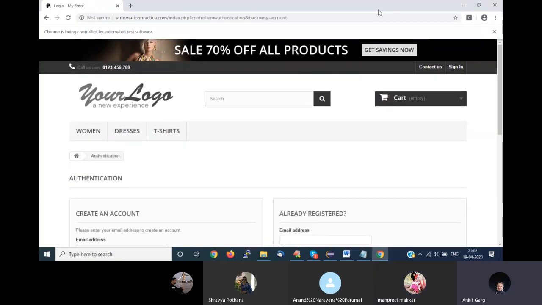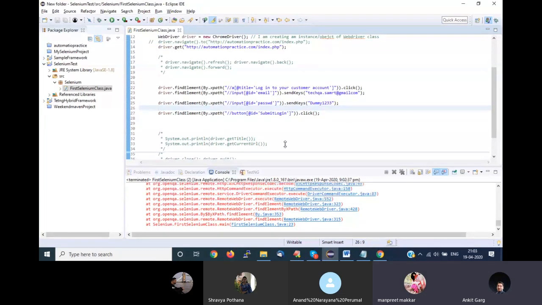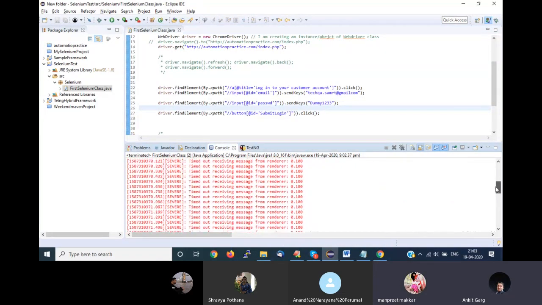It will enter my email ID. My password is wrong, not a right password, so it should throw me an error message. Okay, there is an error message, so that means I'm not able to automate my script successfully.